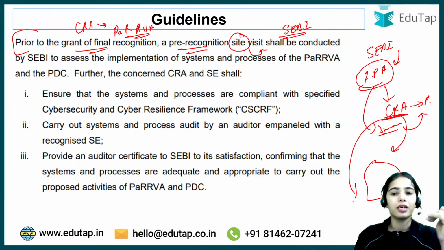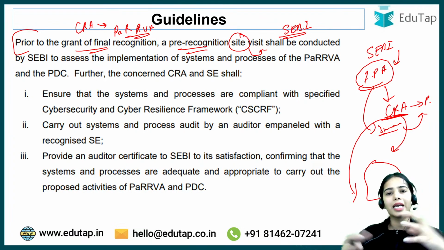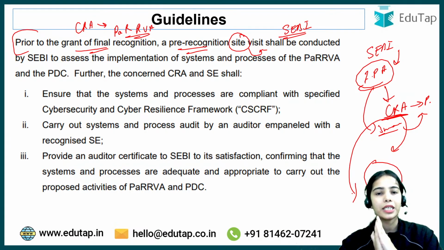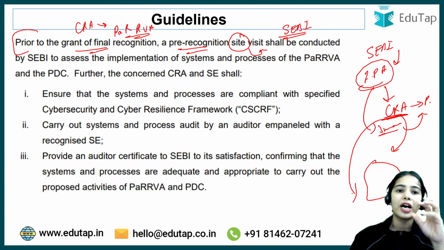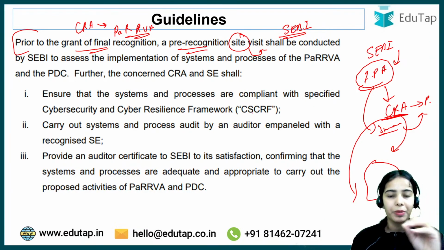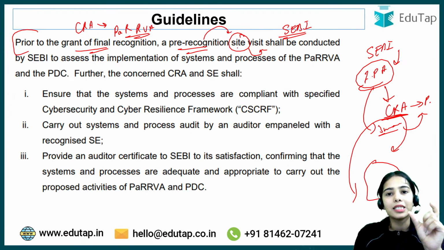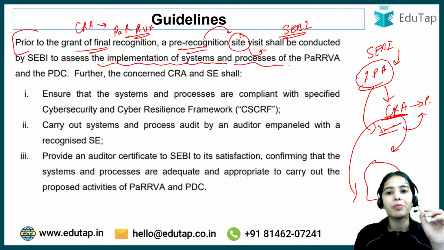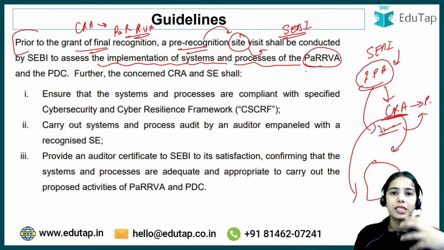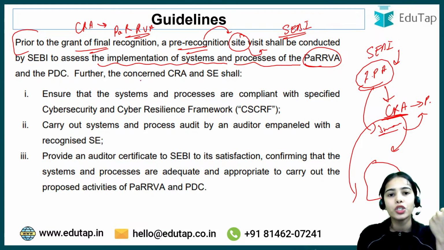Now the CRA, let's say within 3 months the CRA has got the necessary infrastructure and the technology and such. Now the CRA wants to get the final recognition. So final recognition will be provided by SEBI only after the site visit has been done by SEBI to assess that the implementation of the systems and processes has been done by the CRA that is becoming the PaRRVA and the PDC. Okay, so the concerned CRA and the stock exchange shall ensure that the systems and processes are compliant